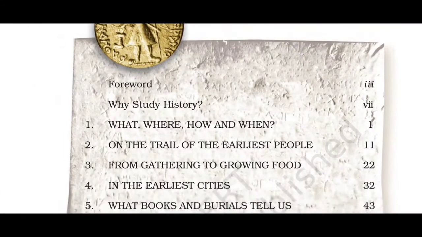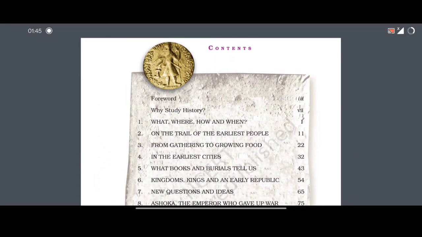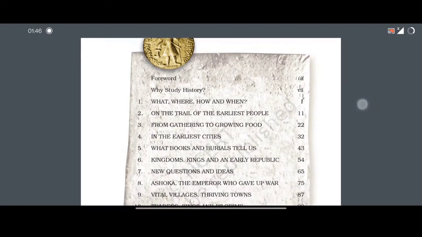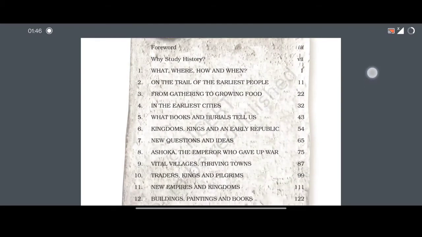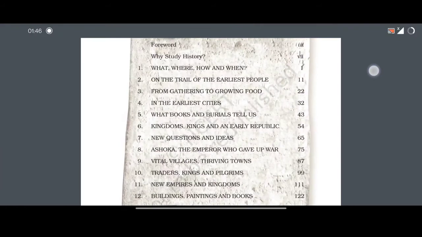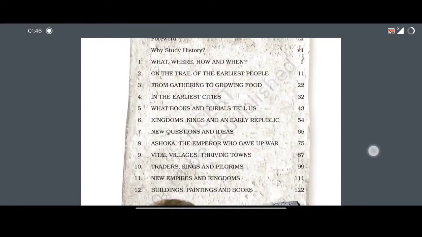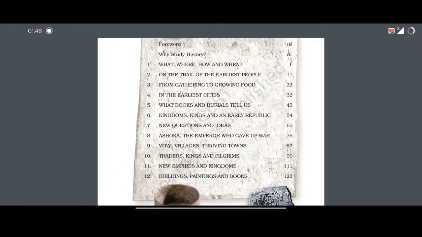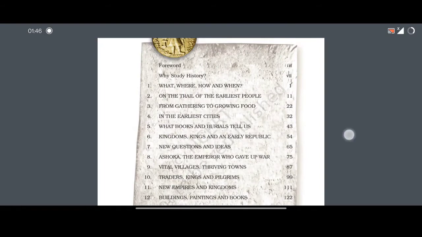Let's talk about the contents in this book. Basically, we're starting this bilingual video. देखिए जो पहला चैप्टर है, it talks about what, where, how and when. The second chapter talks about the trail of the earliest people. And the third chapter is from gathering to growing food. Basically it's a new version of this book.